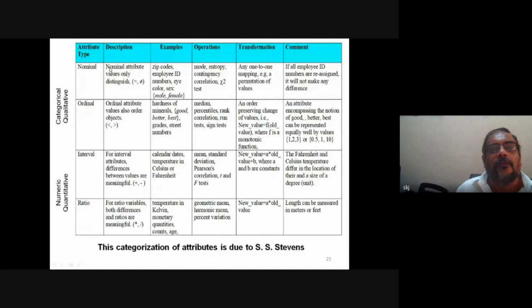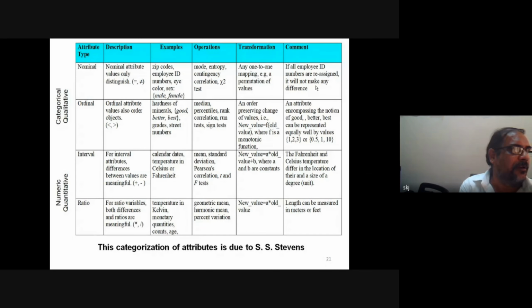So for nominal attribute values, we only have distinction, or we can distinguish whether this is the same or not. Like example, zip code, employee ID number. Okay, these kinds of operations are permitted: mode, entropy, contingency, correlation. Then transformation, one-to-one mapping only. If all ID numbers are reassigned, it will not make any difference.